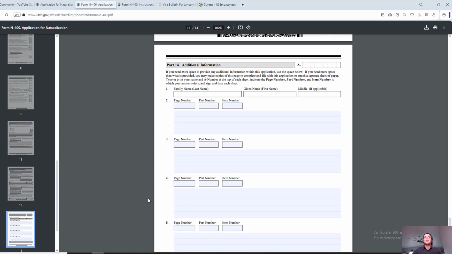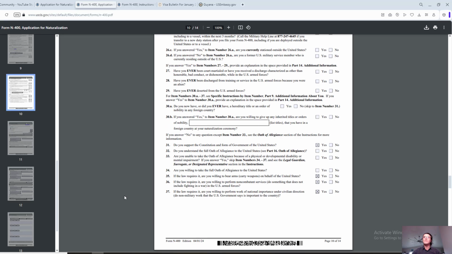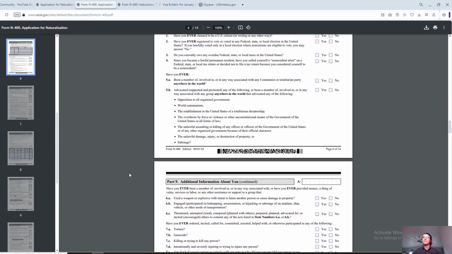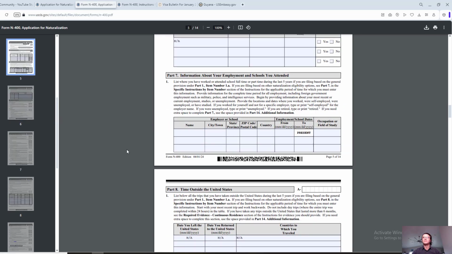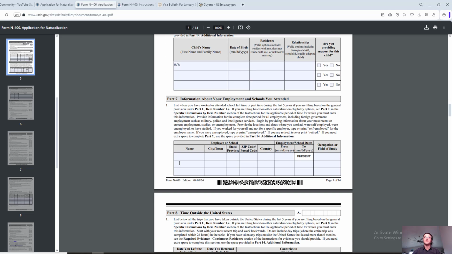Now, the very last thing here on this application, part 14, additional information. So remember when I told you if you don't have enough space. Let's say you filled out your 2 employers that you had, 2 employments for the past 5 years, and you also went to 2 different schools. So you put 1 school here, and now you need additional space for an additional school. This is where part 14 becomes handy. So you go here, you check, it's page 5, part 7, item 1.